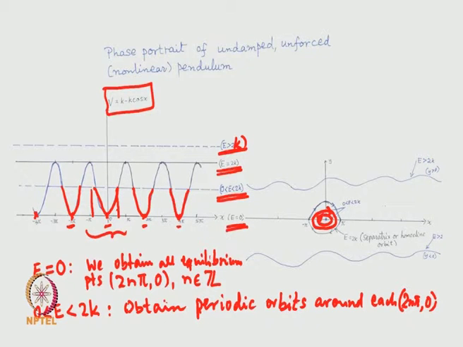So, here I have just shown it around 0, 0, and the same thing happens at all other points. Okay.